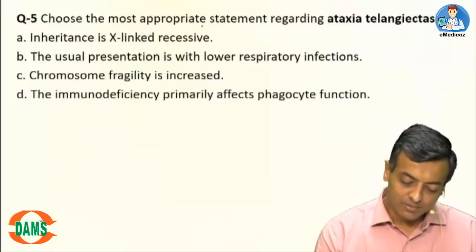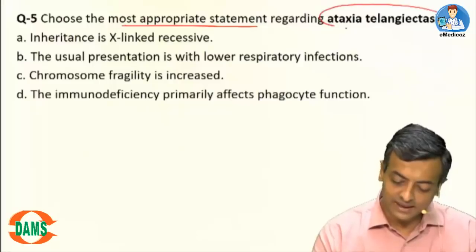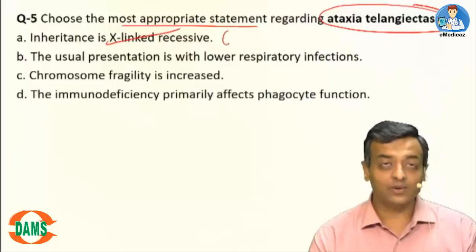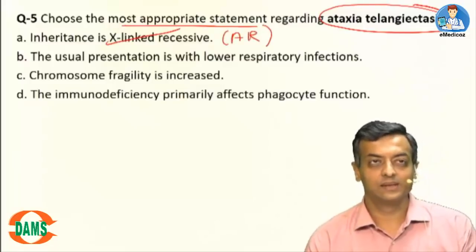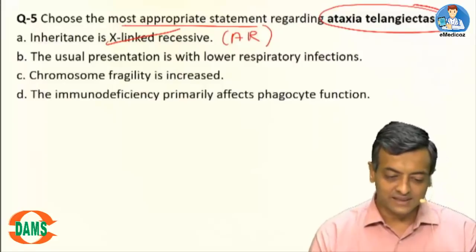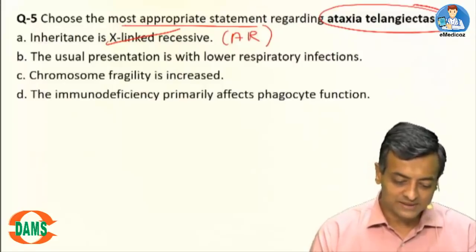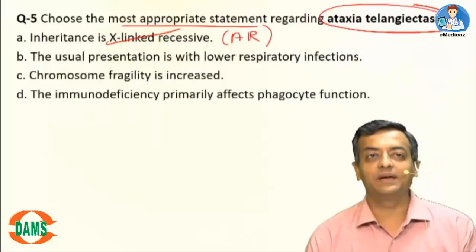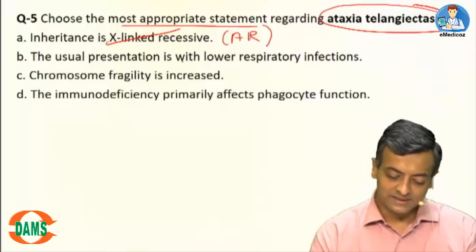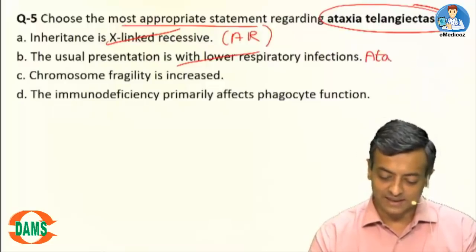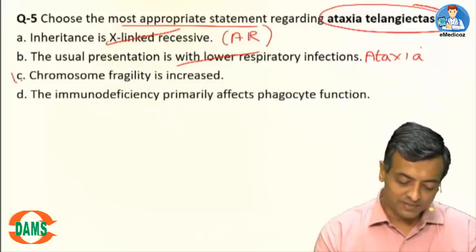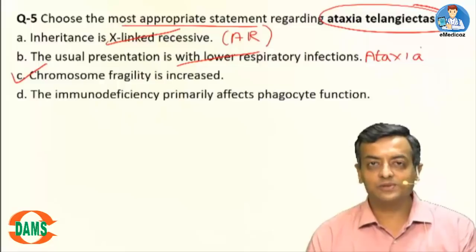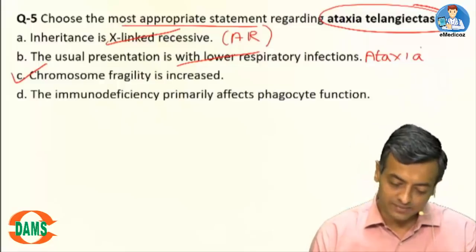Question number 5. Most appropriate statement regarding ataxia telangiectasia. Ataxia telangiectasia is an autosomal recessive condition. More likely they present with difficulty in walking. It presents more with ataxia, as the name tells you. But the main problem is that chromosome fragility is increased. It's a disease due to chromosome fragility. That's why the answer is C.